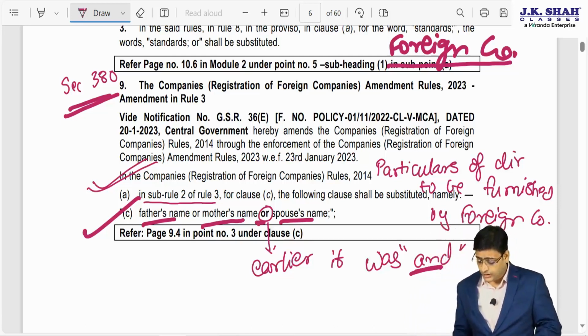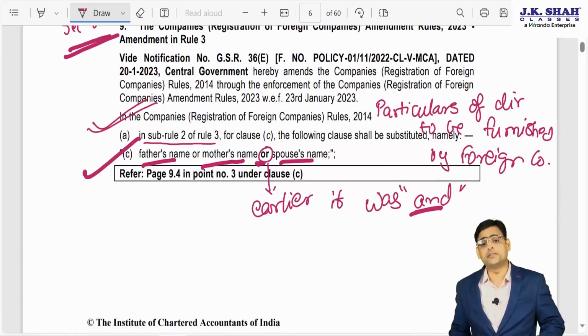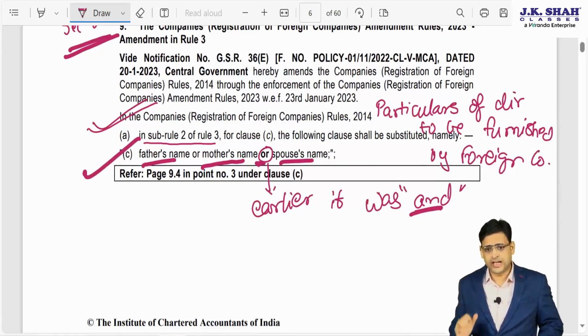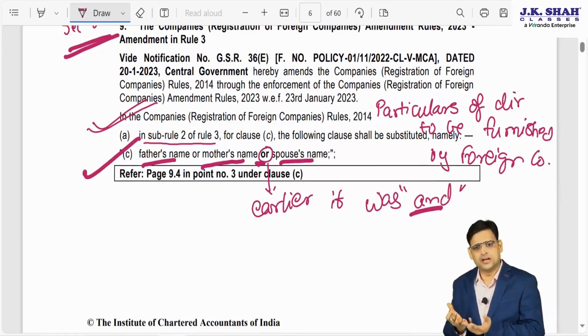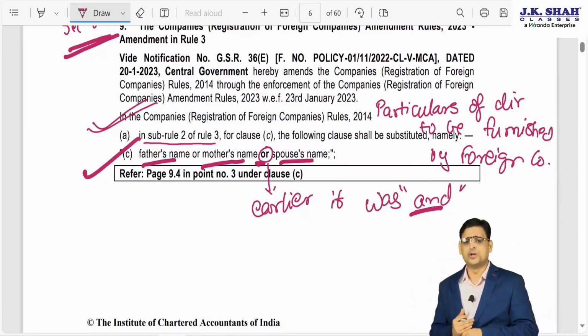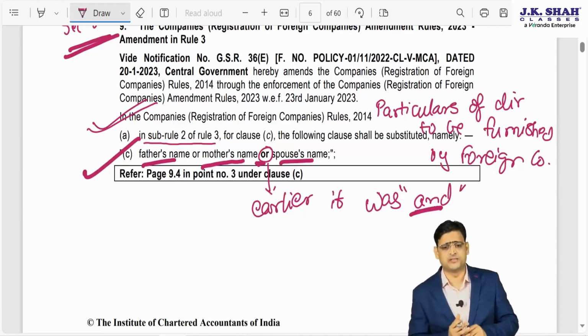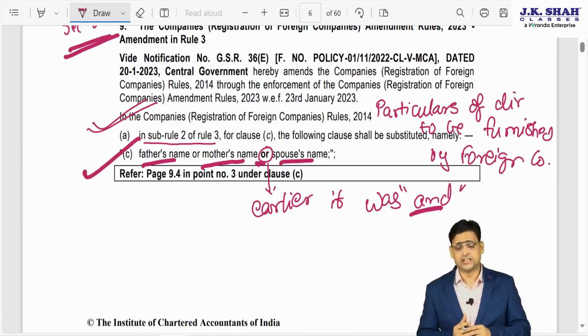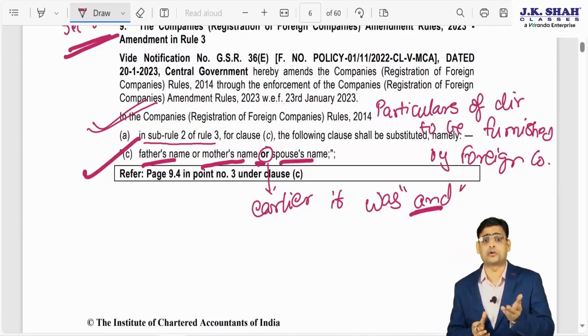So what information do you have to give to the New Delhi ROC: what is the business of the company, where is the registered office, who is the person to whom the information can be given, then details of the directors, then whether the place of business was opened or closed earlier.